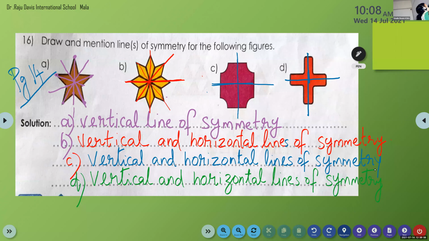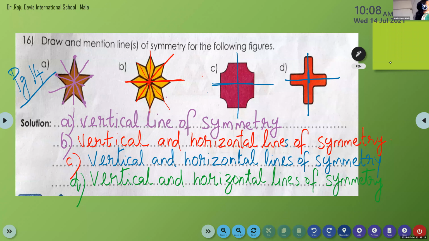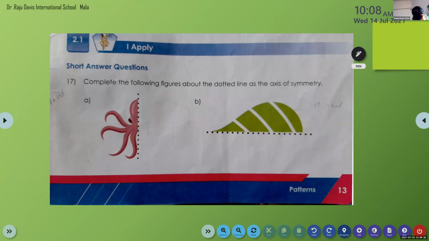So, can I do the next one? Yes, children? You can complete, no? Vertical and horizontal. I will give you 1 more minute, yes? So those who finished, children, 1 minute, let me see. What you have to do? You have to complete the other half here. You can start. Those who finished, they can do question number 17. This I will give you as homework. Those who completed, they can start the homework now.